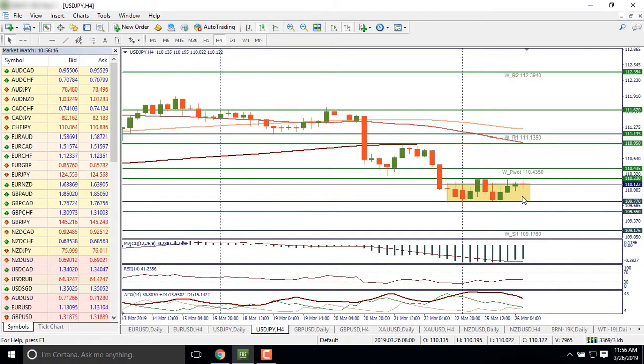On the 4-hour chart, the pair has been consolidating between the support at 109.77 and the resistance at 110.23. If bulls are excited today, they may break the 110.23 level and push the pair towards the next resistance at 110.43, which is a weekly pivot resistance. If this level is broken, we need to focus on the resistance at 110.95.